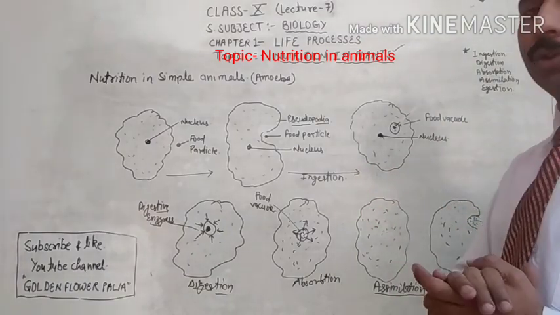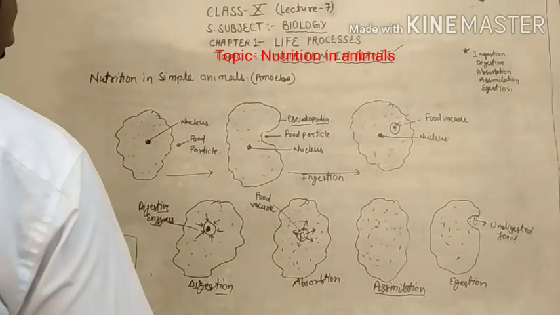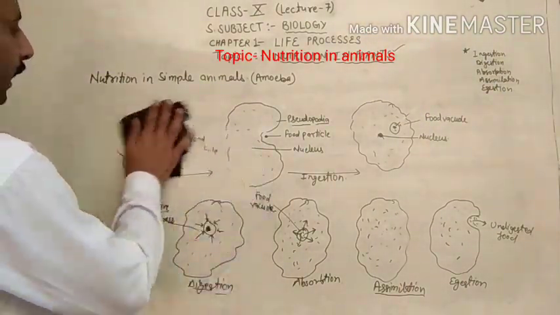For the theory, you can go through the material which is given to you in PDF form in your WhatsApp group. Now, we will start the nutrition in multicellular animals.